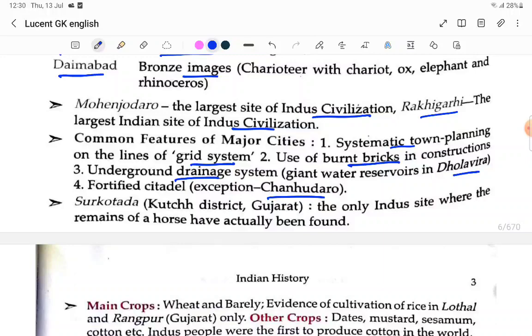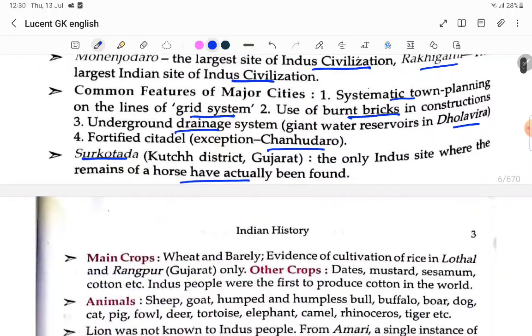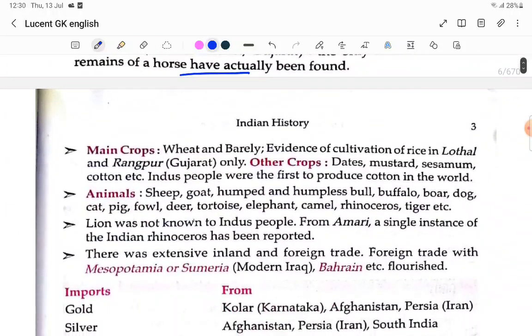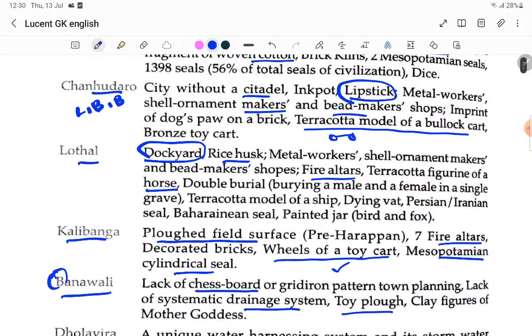Next, Surkotada. This is in Kutch district, Gujarat, the only Indus site where the remains of the horse have actually been found. So Surkotada, what did they find? Horse, bones of horse they found. Main crops: wheat and barley. Evidence of the cultivation of rice in Lothal. So Lothal you can see here. Lothal we already said, rice husk.